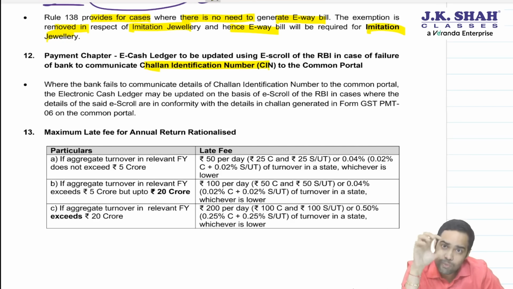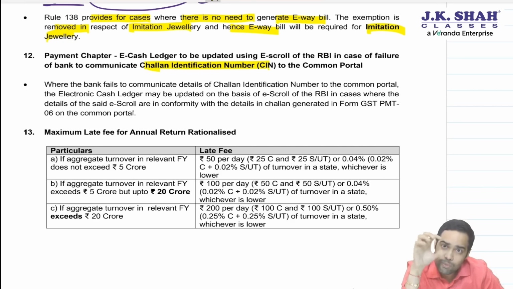Now, this was being done from many years, but there was no provision for this. Now the provision has been added, but let me tell you, this was being done from the beginning only. Wherever CIN was not communicated, using this e-scroll, the money used to get credited to eCash ledger of the registered person. Now provision has been updated.